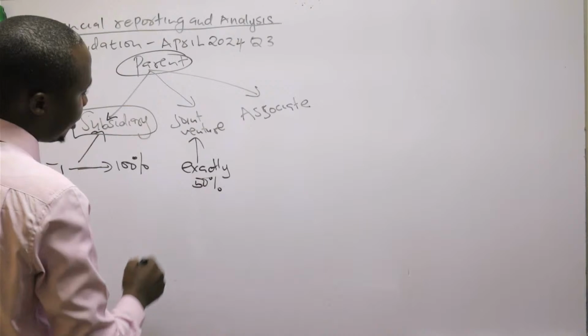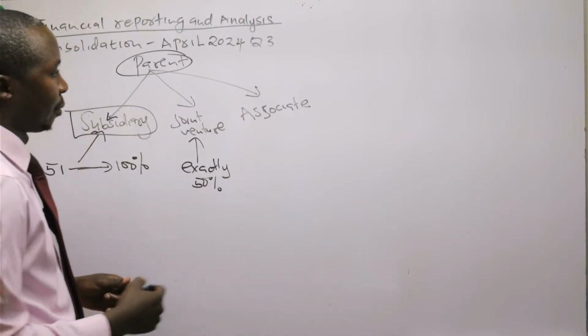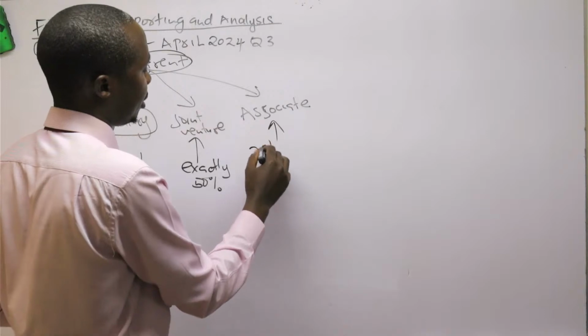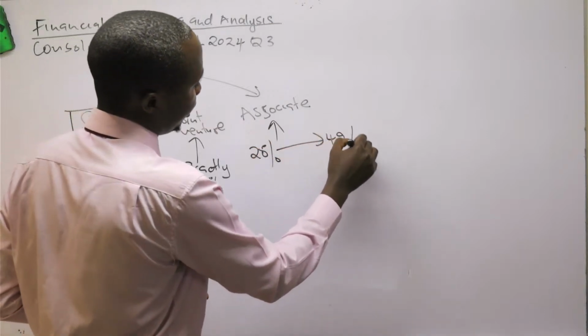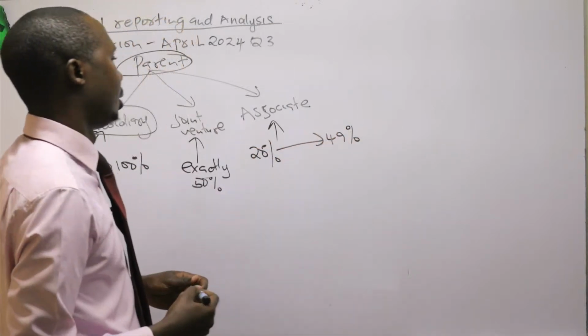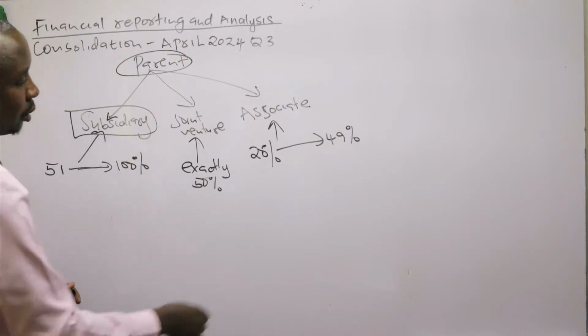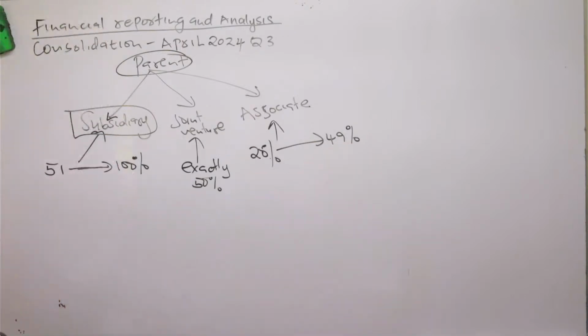Then for a joint venture, it has to be exactly 50%. And for an associate, it is all about 20% to 49%.